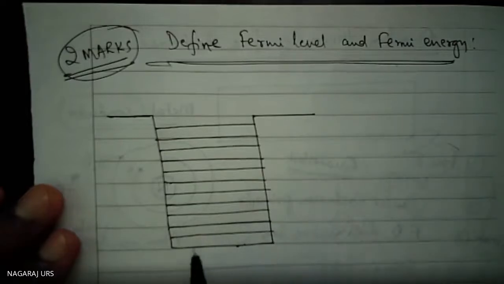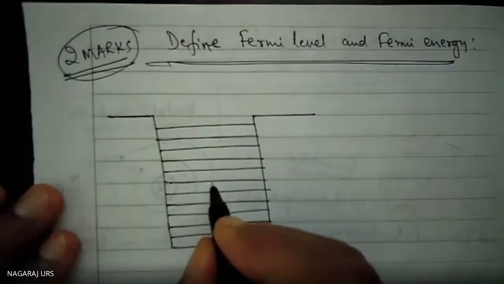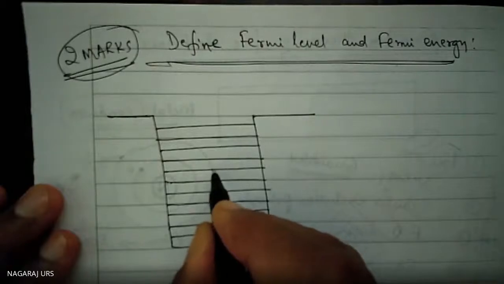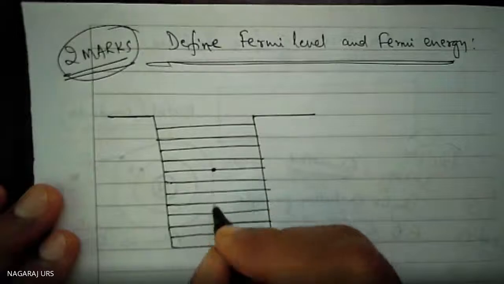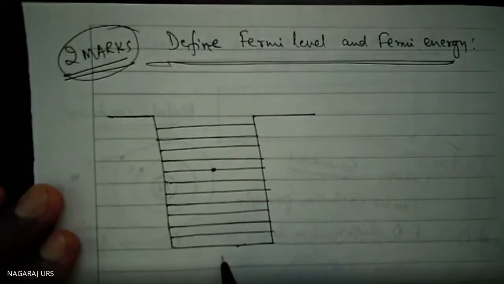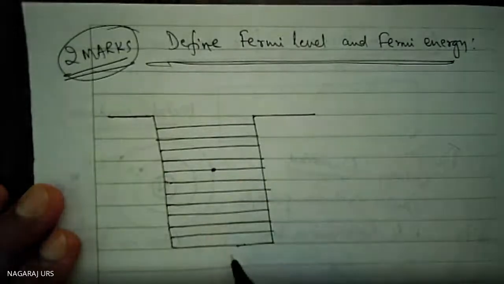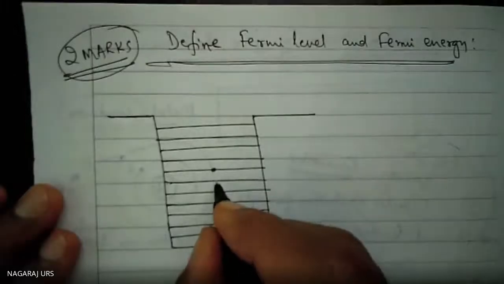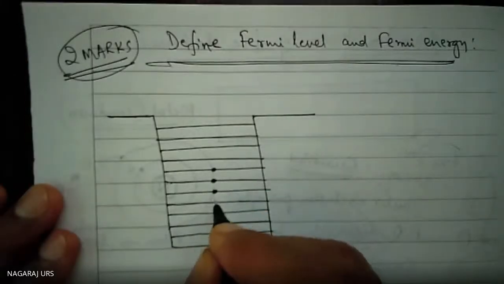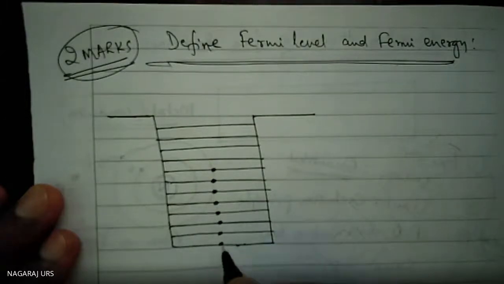So let me consider these are the electrons present here. Inside a classroom, first bench is filled, second bench is filled, third bench is filled, like that. Maybe it has been completely filled up to here, where the teacher is standing. Similarly, here also electrons are filled below this level.